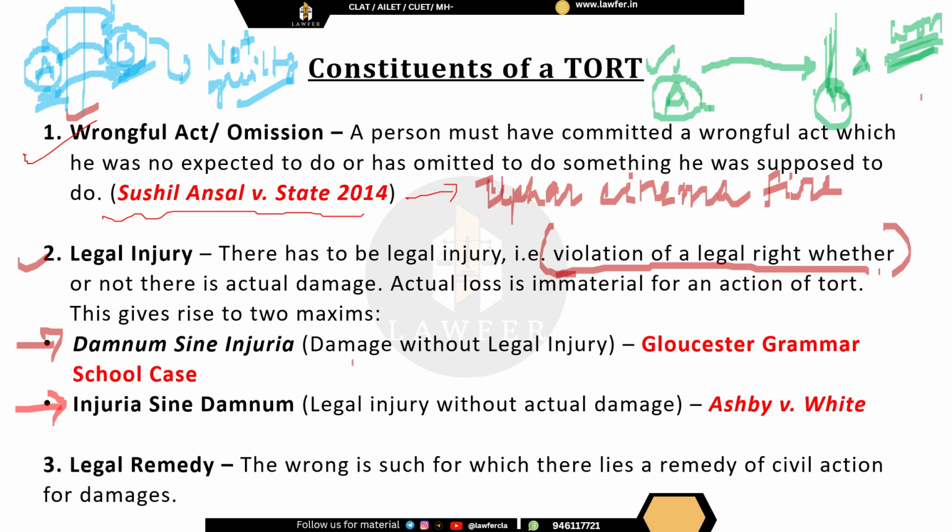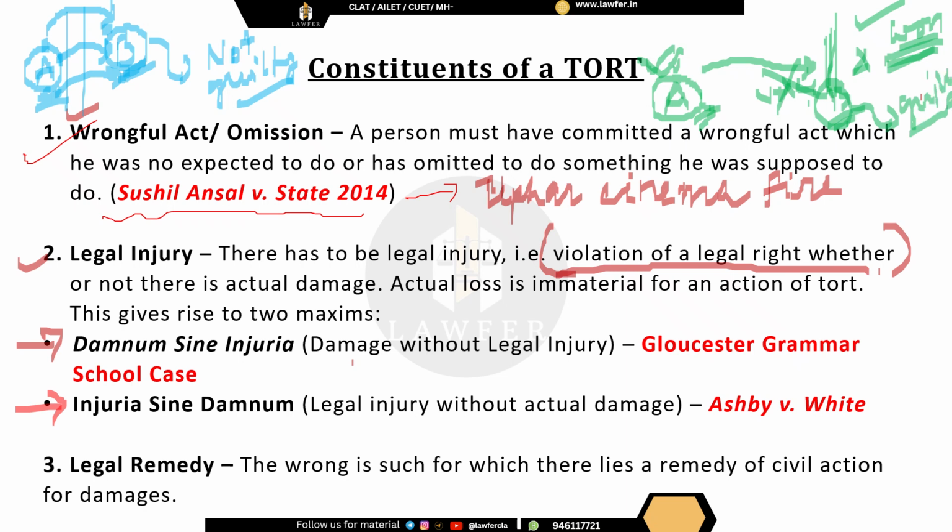Now B said that A has not suffered any actual damage because the person whom A wanted to vote for has won. But the court held that we don't care whether A has actually suffered any damage or not. It was A's legal right to vote, but that right has been infringed. Hence, A is entitled to get damages from B. So B was held to be guilty.